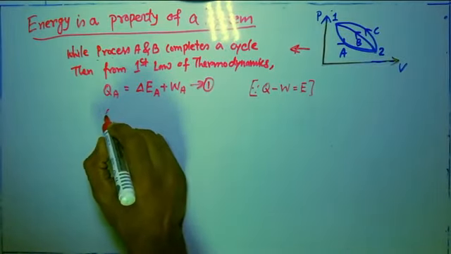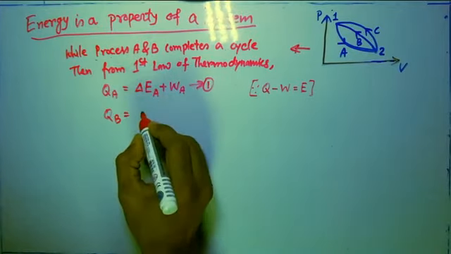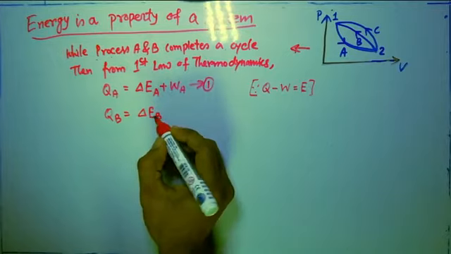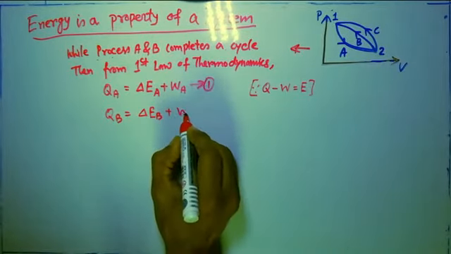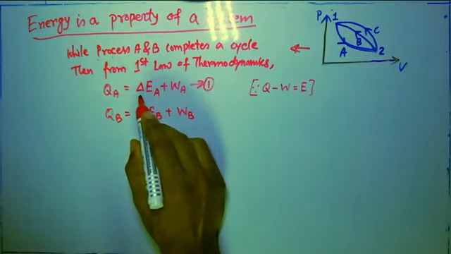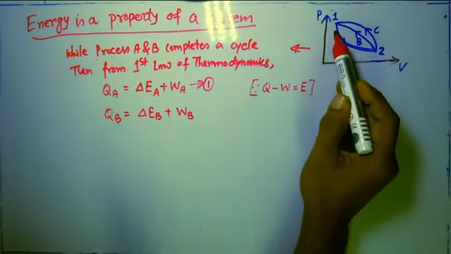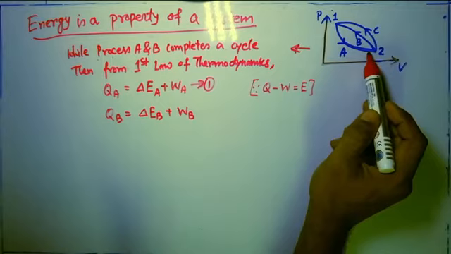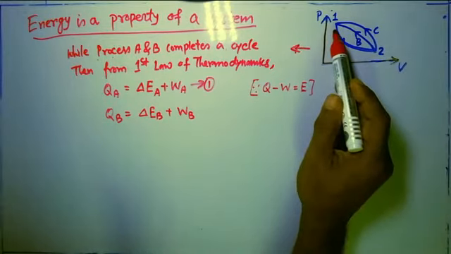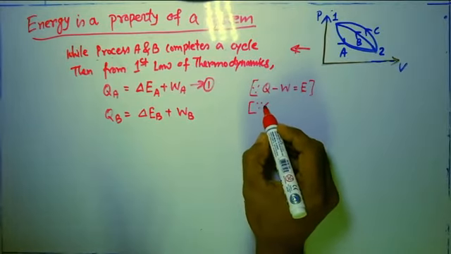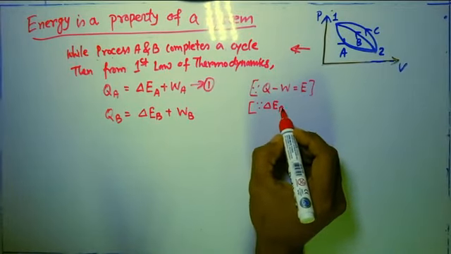And similarly for path B, we can write in the same manner, QB is equal to del EB plus WB. Why am I writing del? Del means a change of energy. Following path A, the change of energy will be E2 minus E1. I can write it over here also if you have any confusion. Del EA, what does it mean?